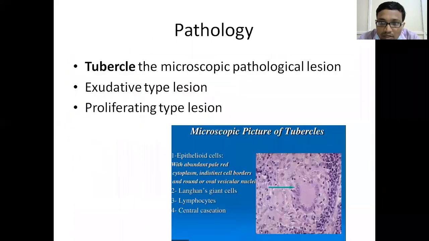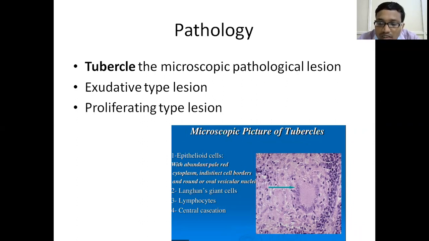Coming to pathology, in any tubercular lesion, the classical pathological description is the tubercle. There should be a tubercle to say it is a tubercular lesion. That tubercle is a microscopic entity, not a gross entity. Grossly there might be some caseations, and different things will be seen in different organs. In the skeletal system, sometimes caseation can be seen, sometimes different manifestations, but microscopically there should be a tubercle to say it is a tubercular lesion.